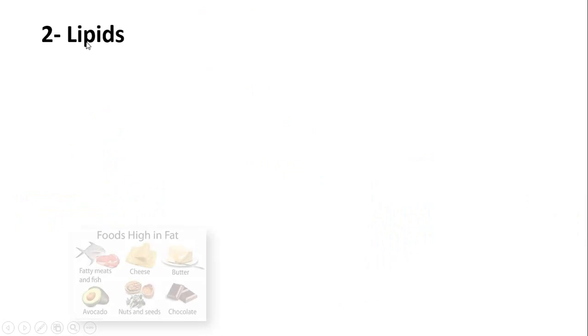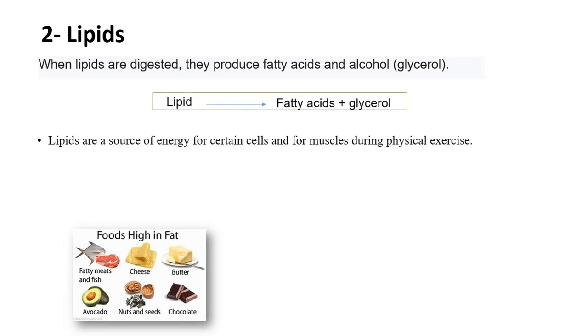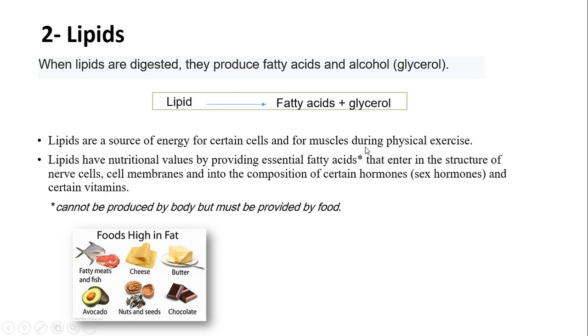Now, lipids. When lipids are digested, they produce fatty acids and alcohol, glycerol. Lipids are a source of energy for certain cells and for muscles during physical exercises. Lipids have nutritional values by providing essential fatty acids that enter in the structure of nerve cells, cell membranes, and into the composition of certain hormones and certain vitamins.